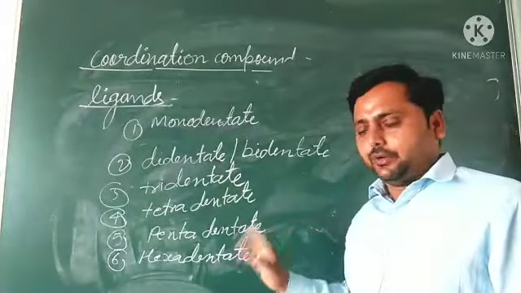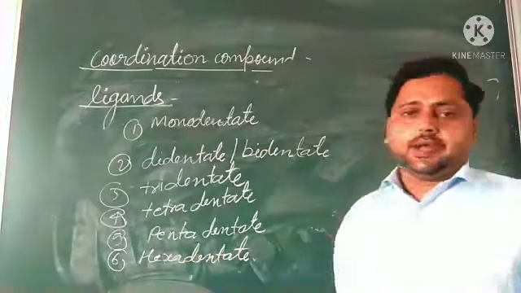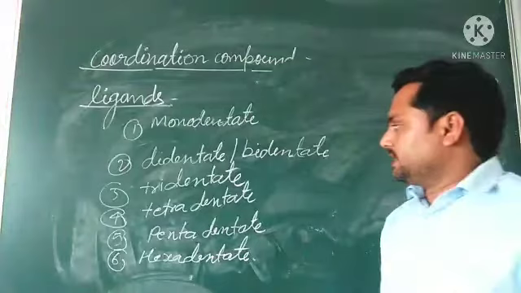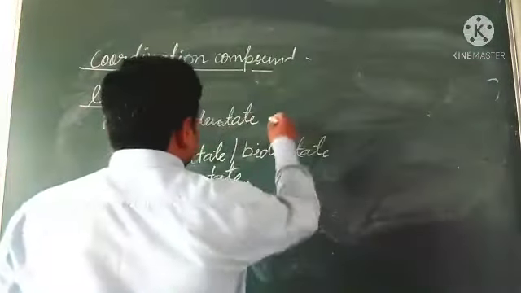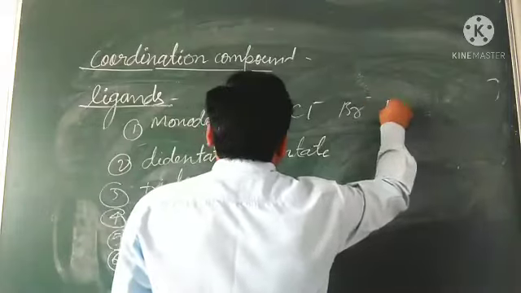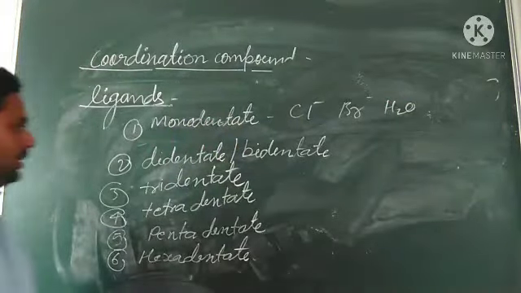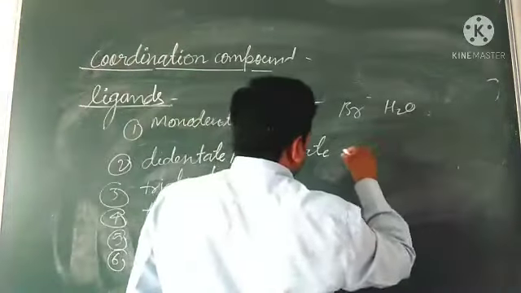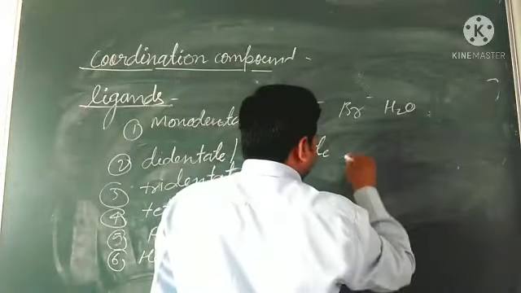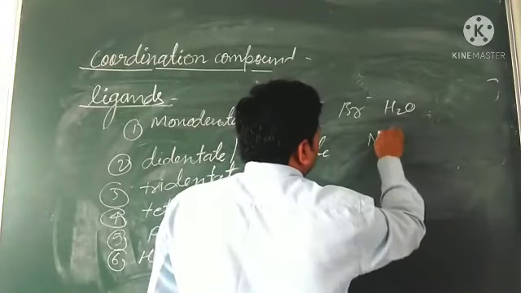I think you might know. Pentadentate, they can form five bonds, and hexadentate, they can form six bonds. So simply, chloride, bromide, S2- and so on can be taken. These are monodentate. We can take ethane-1,2-diamine.